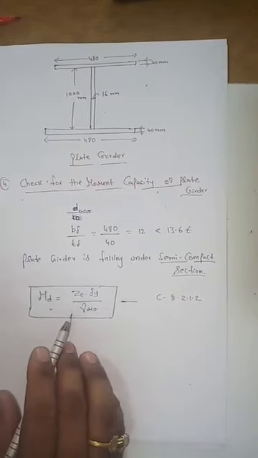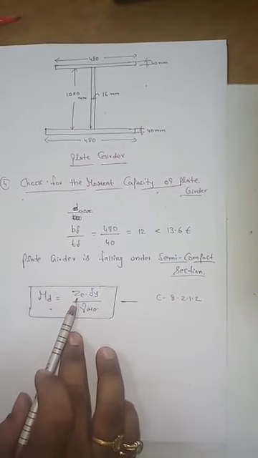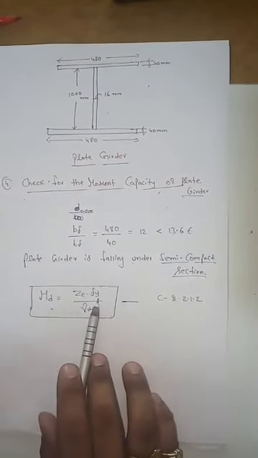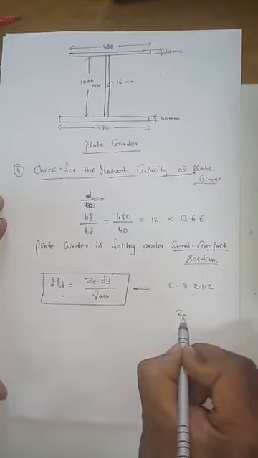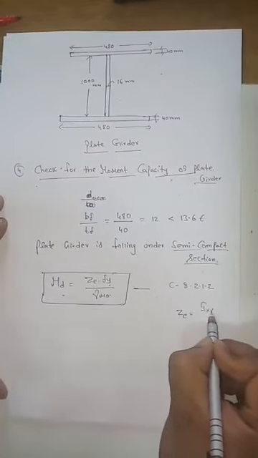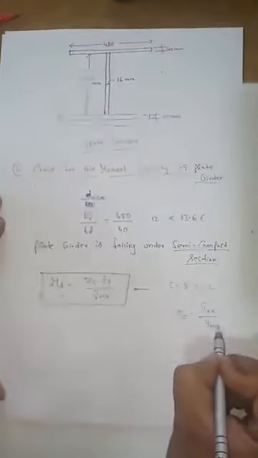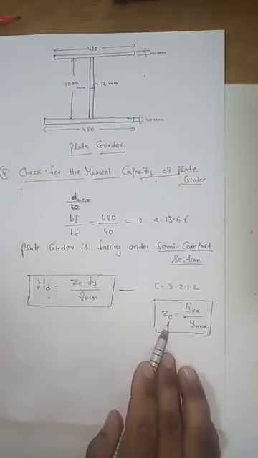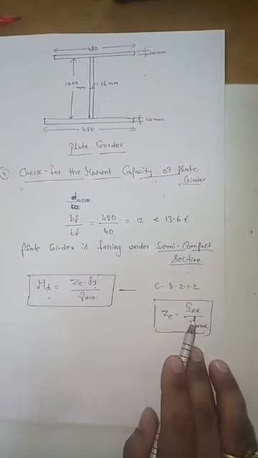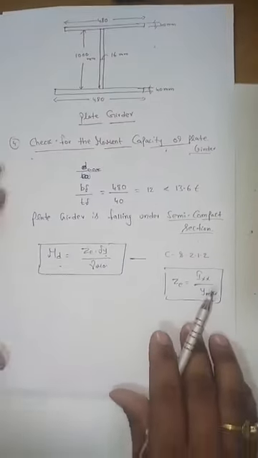So now here I need to calculate the elastic section modulus, the yield stress and the partial safety factor. Let me calculate ZE. Elastic section modulus is equal to Ixx by Y max. Okay. For calculating the section modulus, first I need to calculate the moment of inertia. So let me calculate the moment of inertia here.